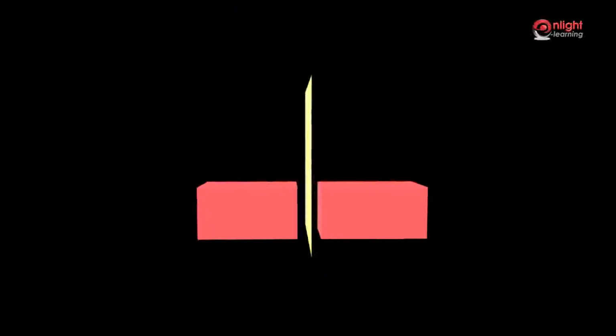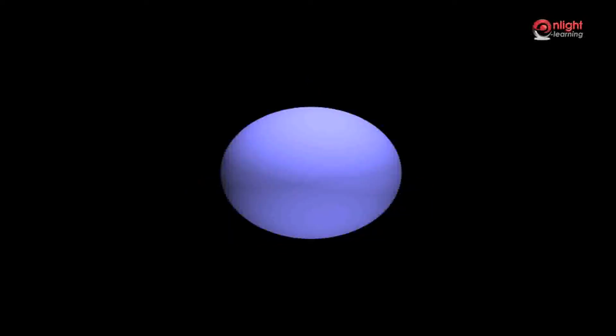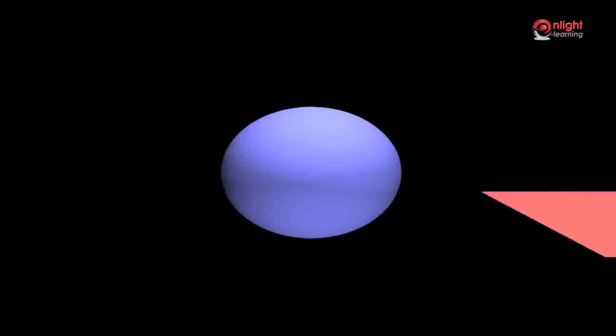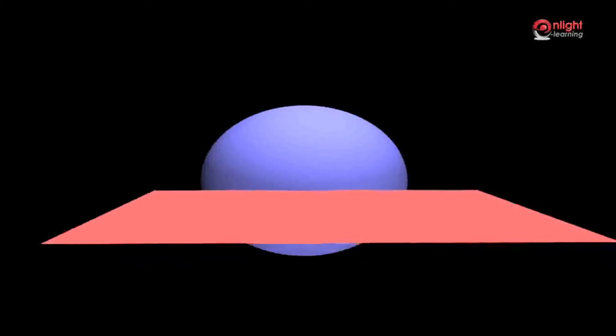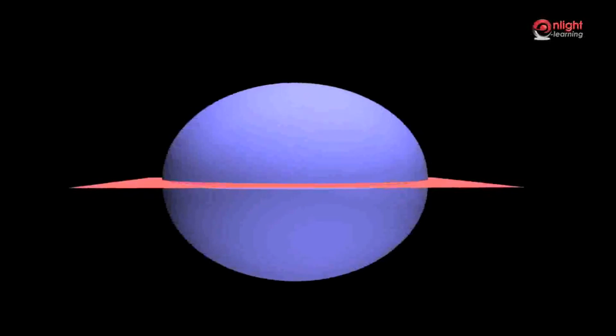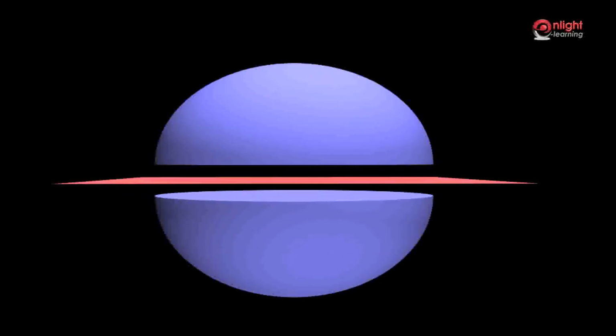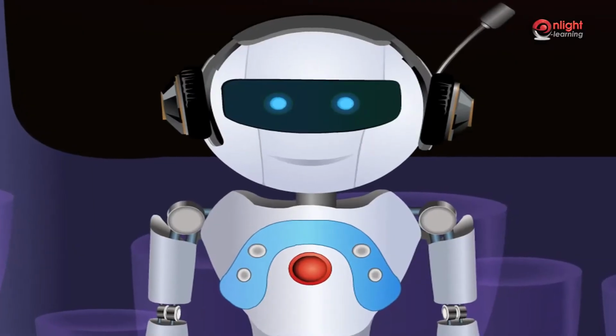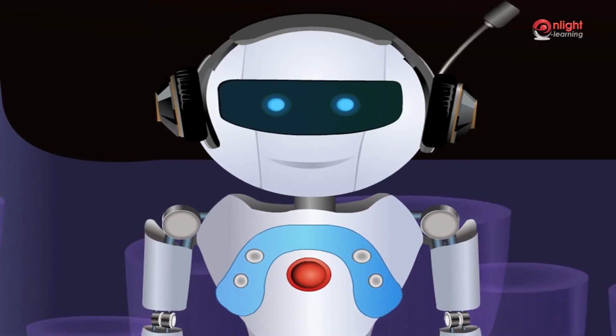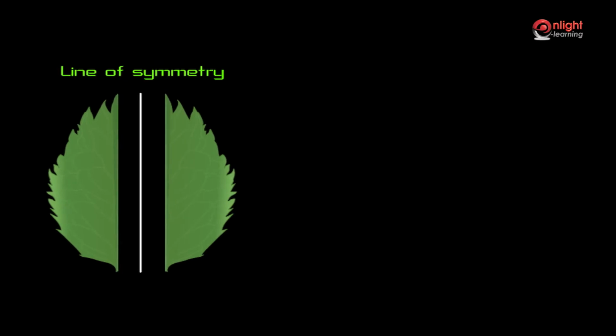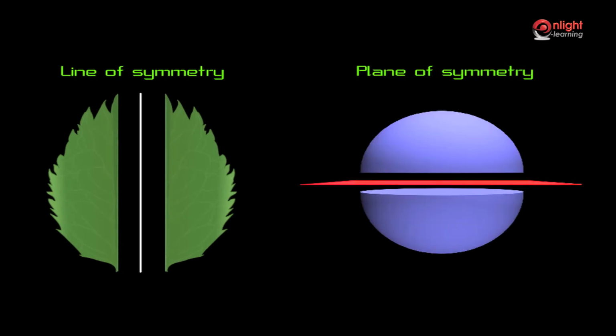Consider a brick. Dividing the brick into two equal parts, we see that one part is similar to the other part. Similarly, consider a round ball. Dividing it into two equal parts, we again observe that one part is similar to the other. Hence, symmetry is also applicable to solids as well. Just as we had line of symmetry in the case of plane figures, here we have planes of symmetry.